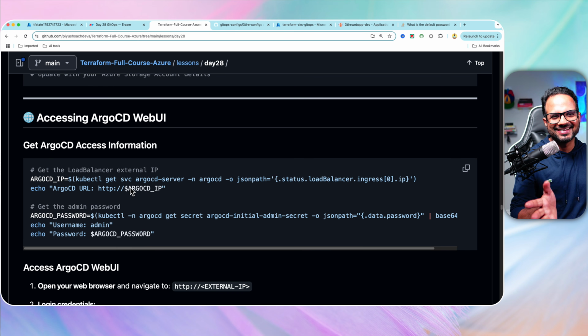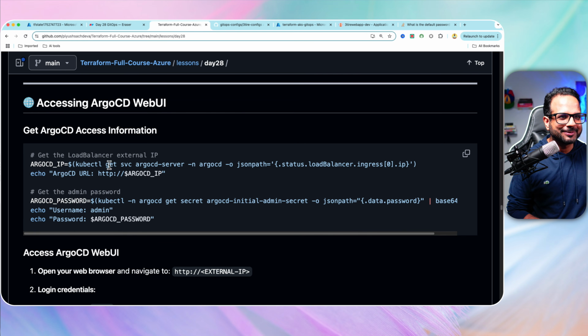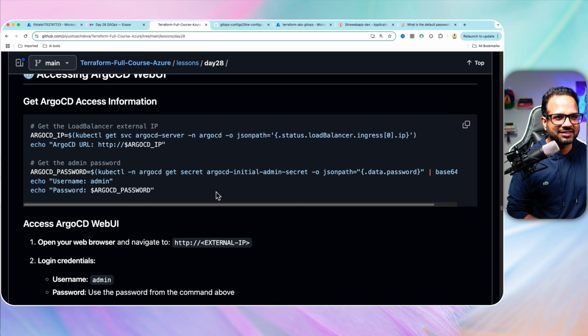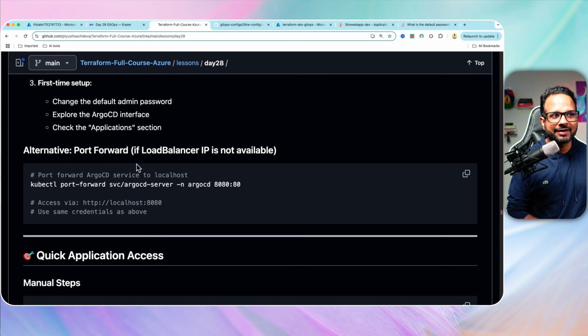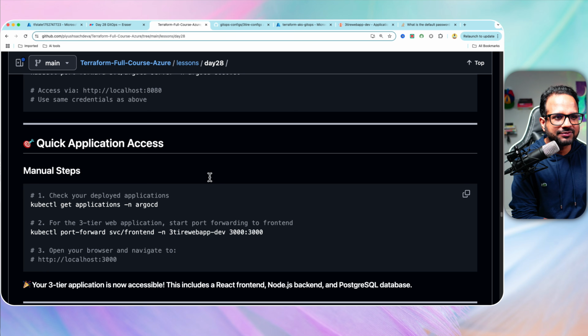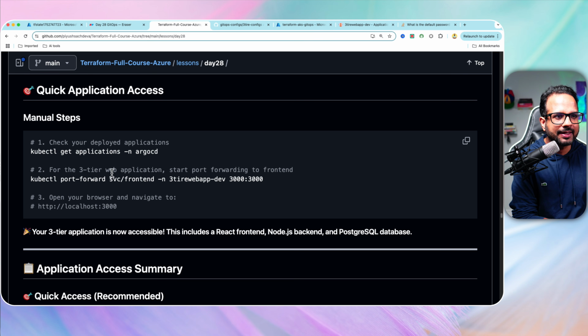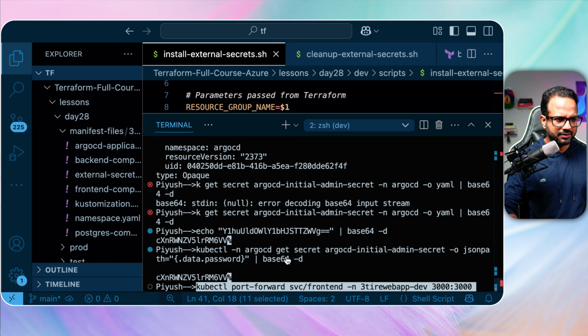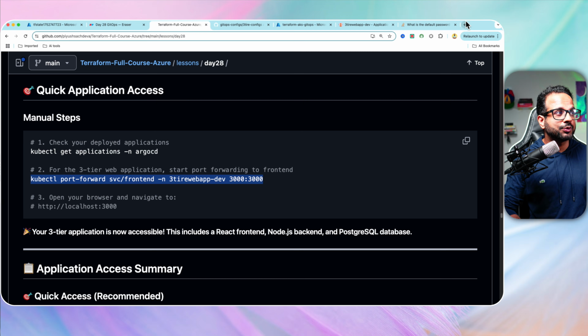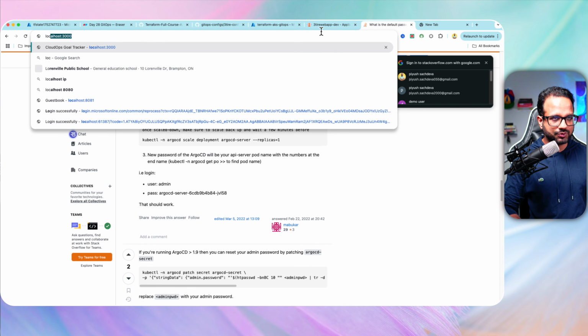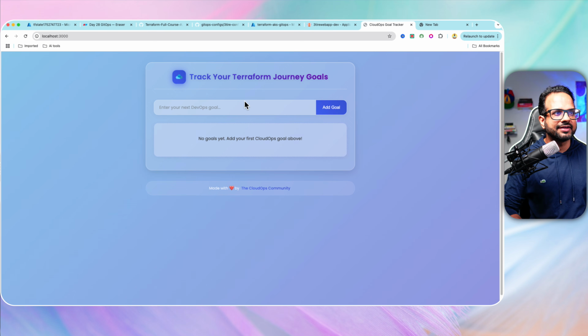Okay, so here are the details. Sorry, my bad. So here is what we just did to get the admin password and username. If you don't have the load balancer, you can do port forwarding as well. Now to get the application access, you run get application and you can just do a port forward. So let's run this command. Now your application will be accessed on port 3000. So let's do localhost on 3000, and here is the application.